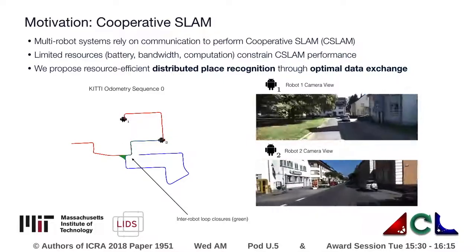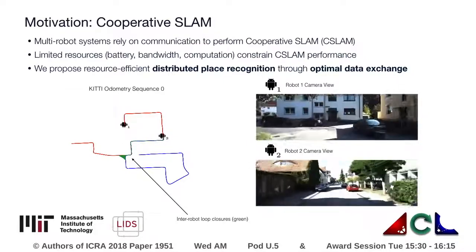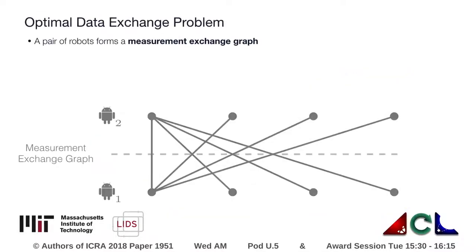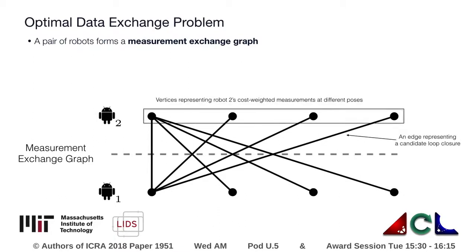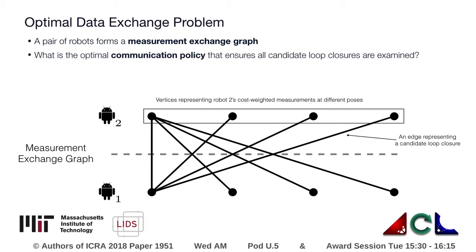Distributed place recognition is essential for inter-robot loop closure detection in CSLAM. In this work, we consider the optimal communication policy between two robots with measurements that have been identified as candidate loop closures. Candidate loop closures are edges that form a measurement exchange graph between measurements taken at different poses belonging to each robot's trajectory. We seek the optimal cost communication policy that ensures that all candidates are examined.